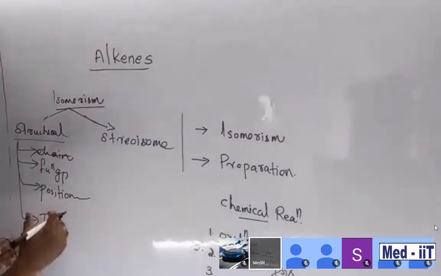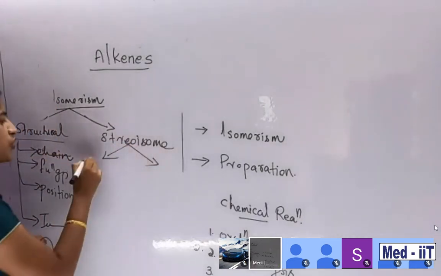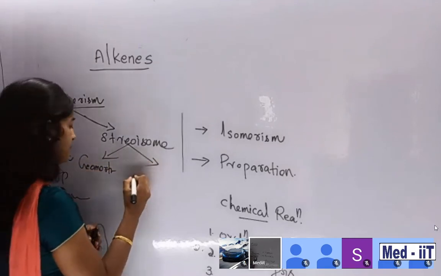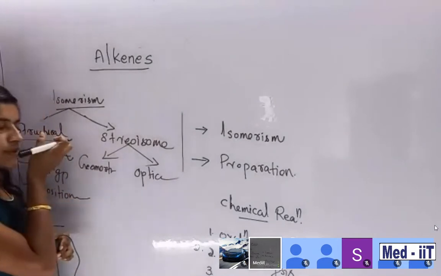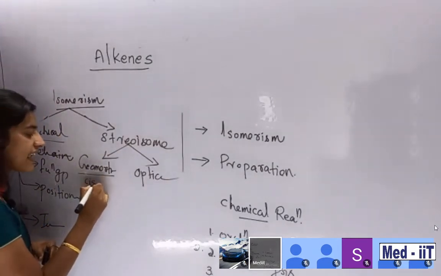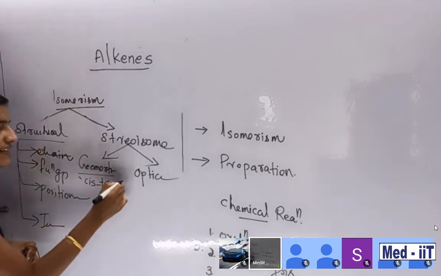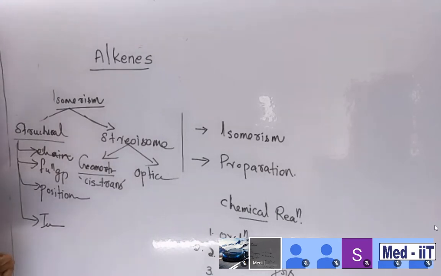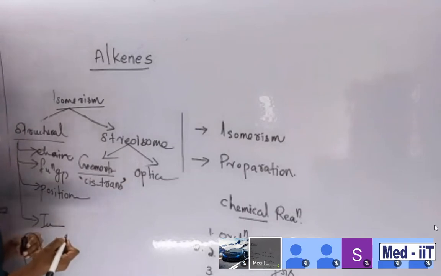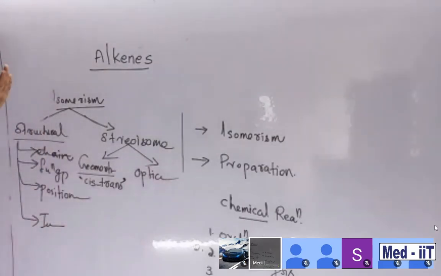But if you want to concentrate here, stereoisomerism is classified into geometrical isomerism and optical isomerism. In geometrical isomerism, another name is cis-trans isomerism. Do you know about cis and trans? What do you mean by cis and trans? Do you know, students? No idea, I think. Okay. Anyway, optical isomerism is also there. So this is the major skeleton.